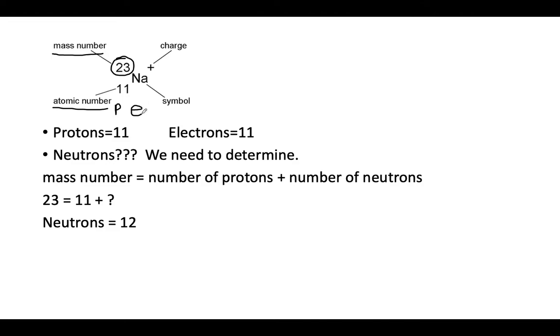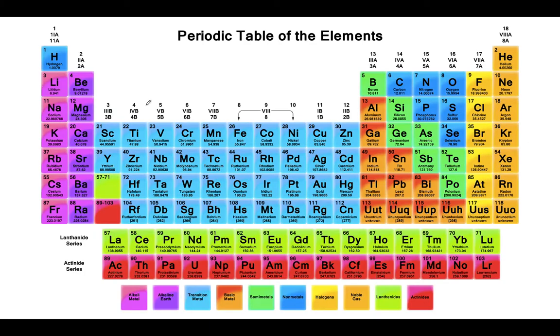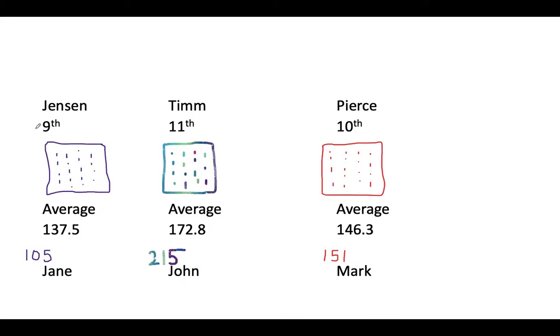So sodium, of course, has 11 protons. And if you go to the periodic table, sodium, Na, which is right here, look at that. It has 11 protons. Remember, this upper left-hand number tells you the protons and the number of electrons. So if I just told you sodium, you should be able to go to your periodic table and get the number of protons, and you should get the number of electrons too.